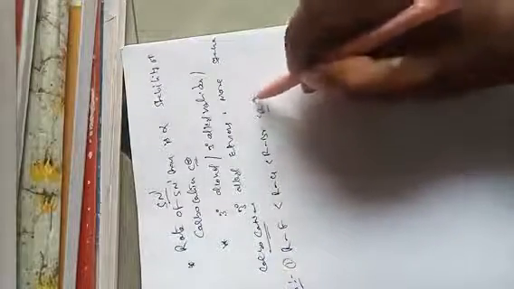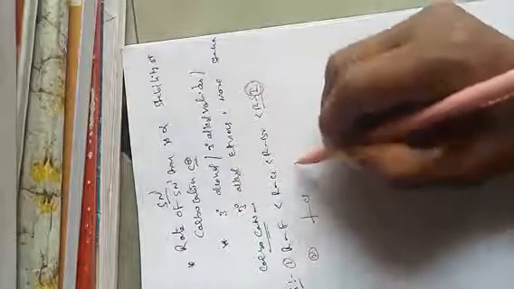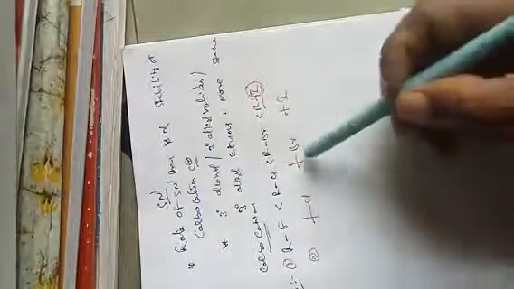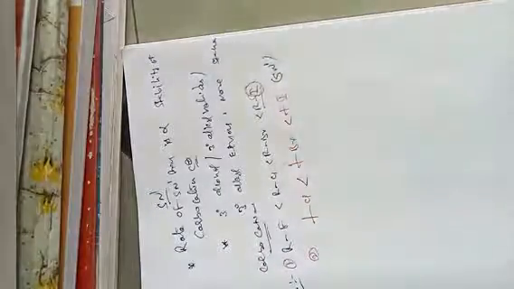For example, alkyl fluoride, alkyl chloride, alkyl bromide and alkyl iodide. This is very important. In the rate of reactivity, you can see that alkyl iodides are very big in size and highly polarizable, so the bond is easily breakable. And second example: tertiary butyl chloride, tertiary butyl bromide, and tertiary butyl iodide. The rate of SN1 reactivity follows this order.